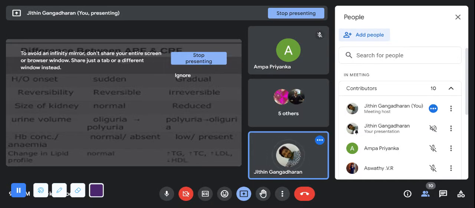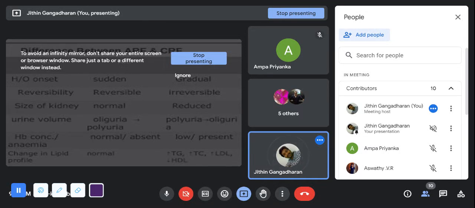And what is the size of the kidney? In case of ARF, the size will be normal, but in case of CRF, it may be reduced. The size of the kidneys will be reduced. The urine volume may range from oliguria, a decreased amount of urine, to polyuria. But in CRF, once the urine amount decreases, it will continue like that. The patient will always be oliguric.